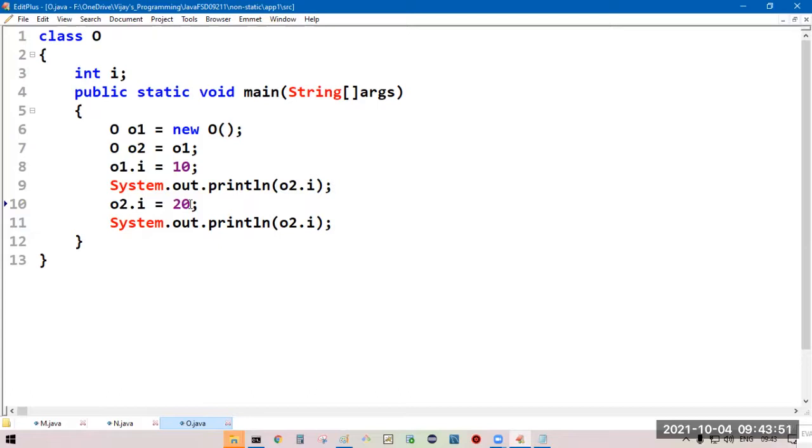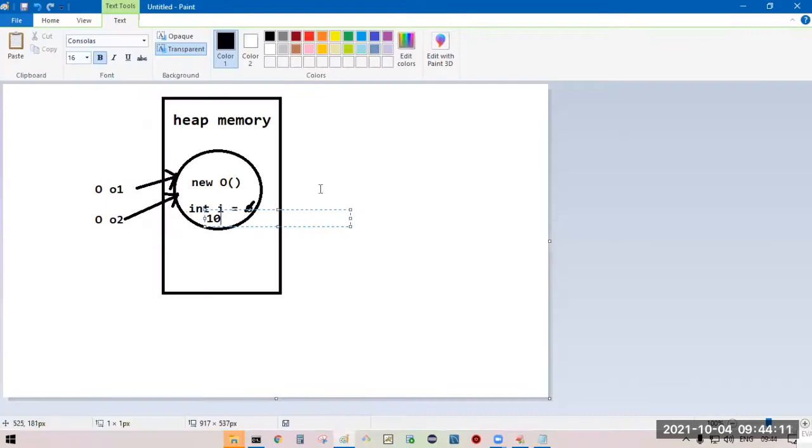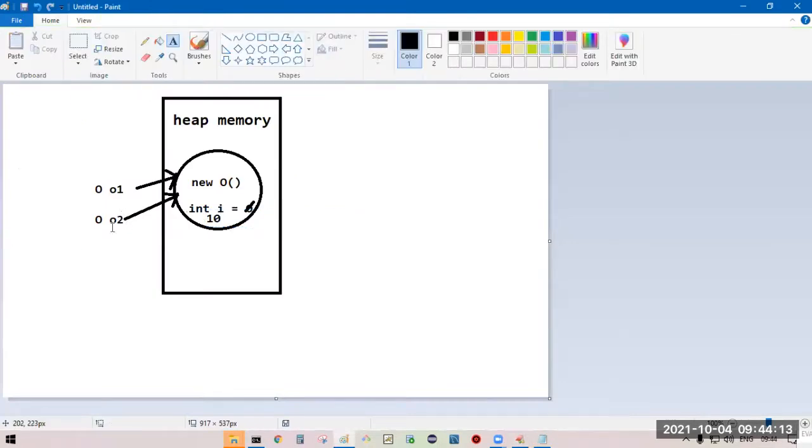Now carefully observe. O1 dot I, we are modifying it to 10. Now try to print O2 dot I. You will get the same value, because the O2 reference is also pointing to the same object.